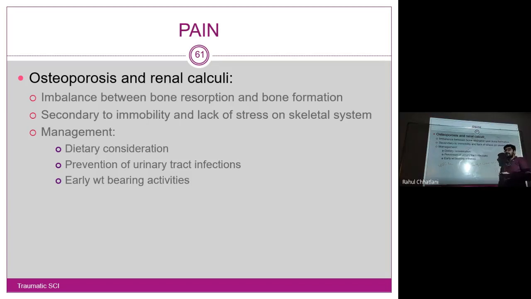So, why is it so common? Because of the infection, because of the urine retention. There are chances the urine will get deposited and calculi can be formed. And of course, early weight bearing activities. We can utilize many things for weight bearing activities. For example, modified planting weight position, aquatic therapy can be given to the patient. Some form of weight bearing can be given.